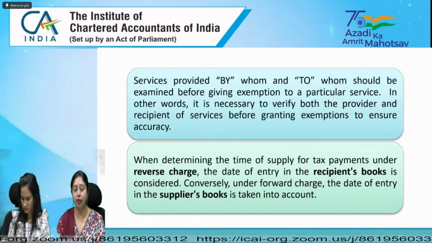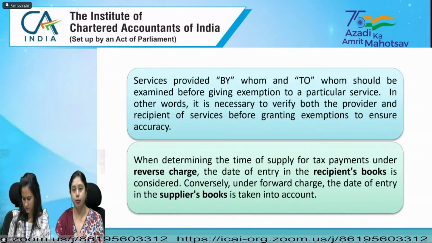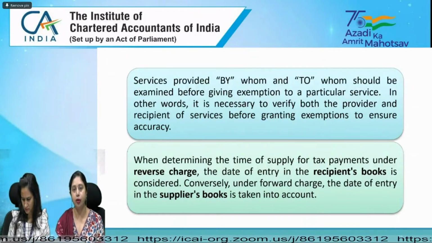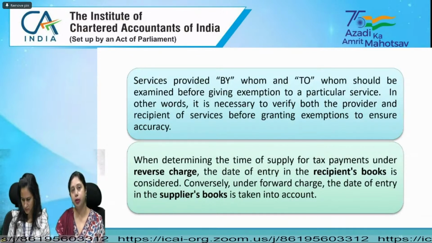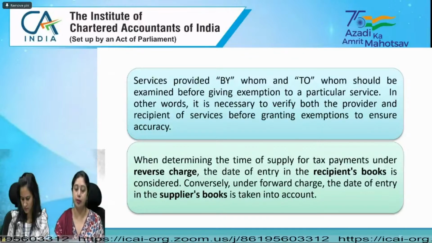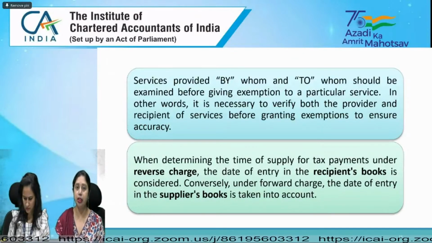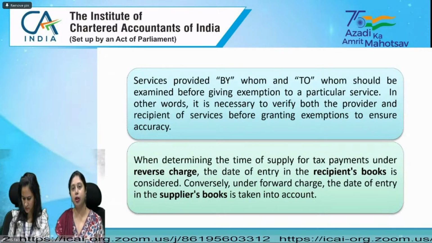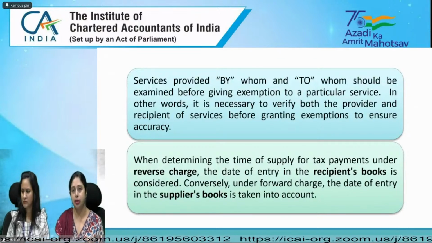Here, what we have mentioned is for the reverse charge. In case of forward charge, the date of entry in the books of accounts of the supplier or the date of credit in the bank account of the supplier has to be taken, whichever is earlier of these two dates. When we are determining the date of payment in case of reverse charge, then the date of entry in the books of accounts of the recipient or the date of debit of the bank account of the recipient has to be taken.